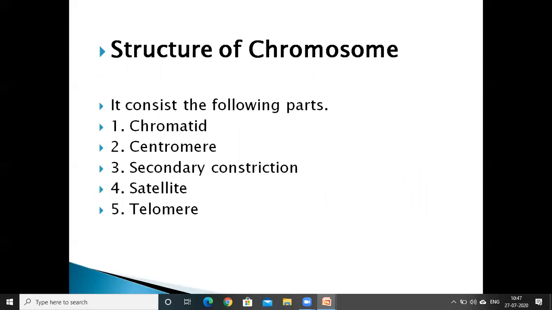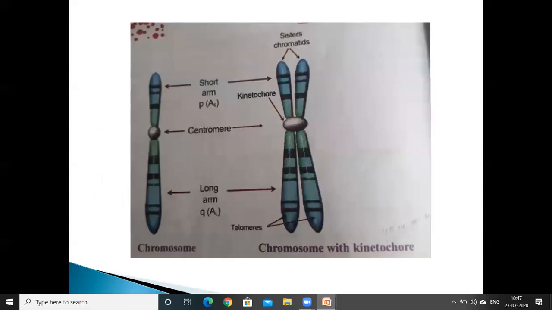When we see the morphology or structure of the chromosome, it consists of the following parts. First is the chromatid, next the centromere, next the secondary constriction, next the satellite, and next the telomere. So this is the structure of the chromosome. The first part of the chromosome is the chromatid.